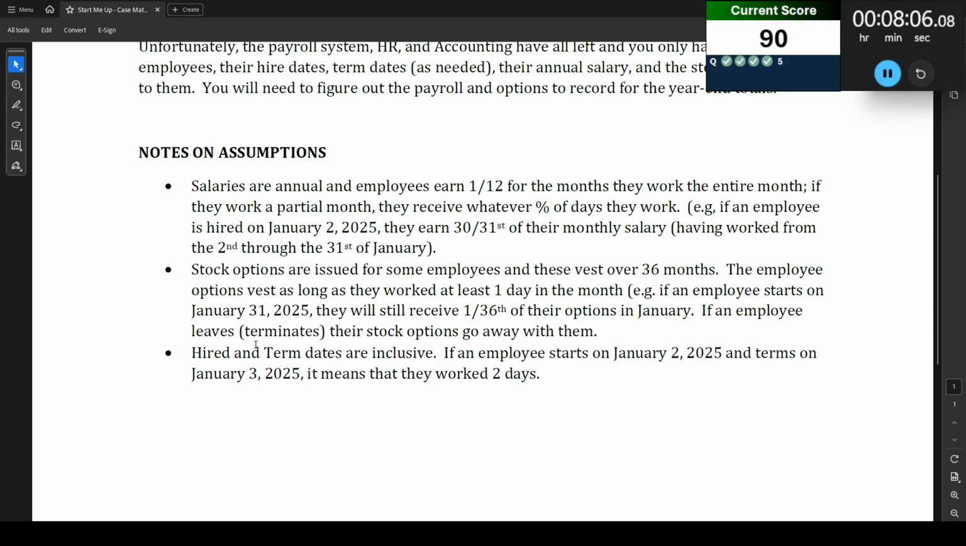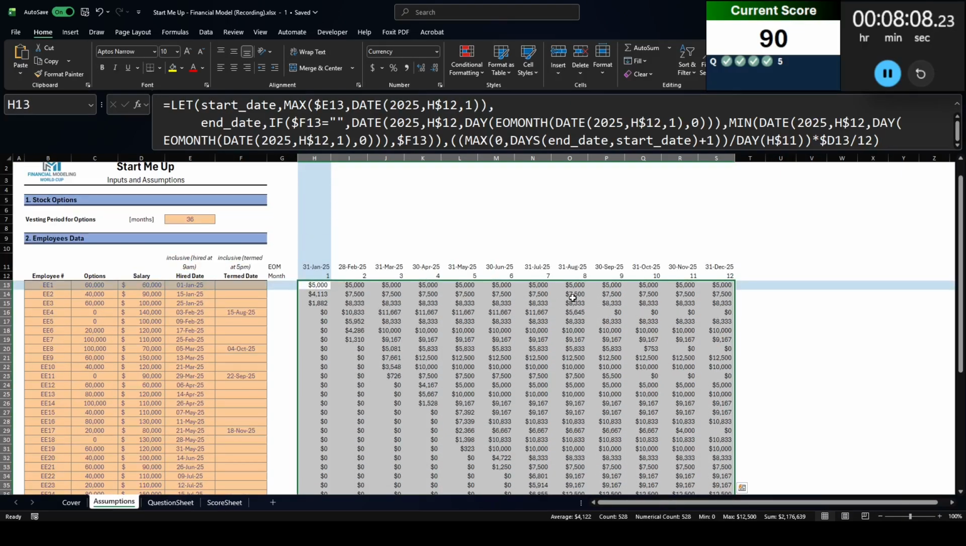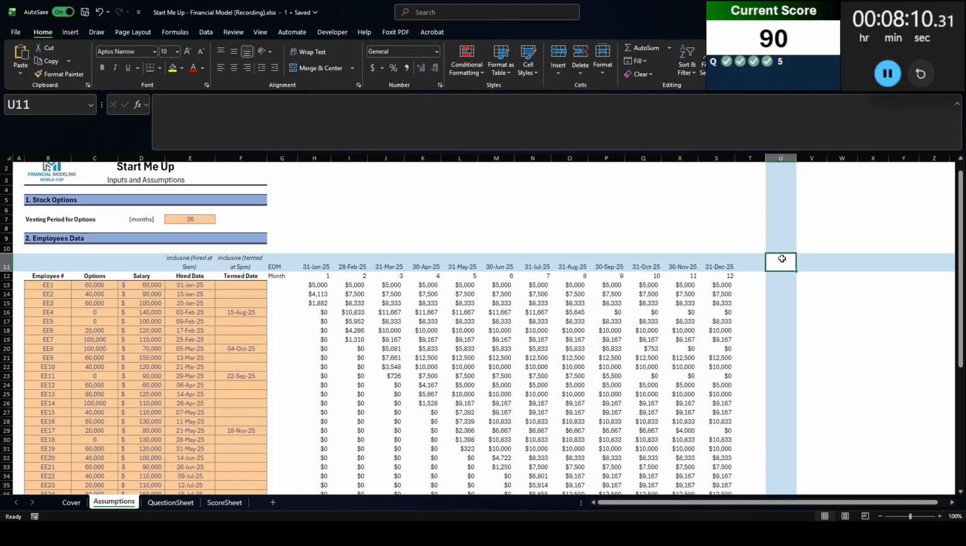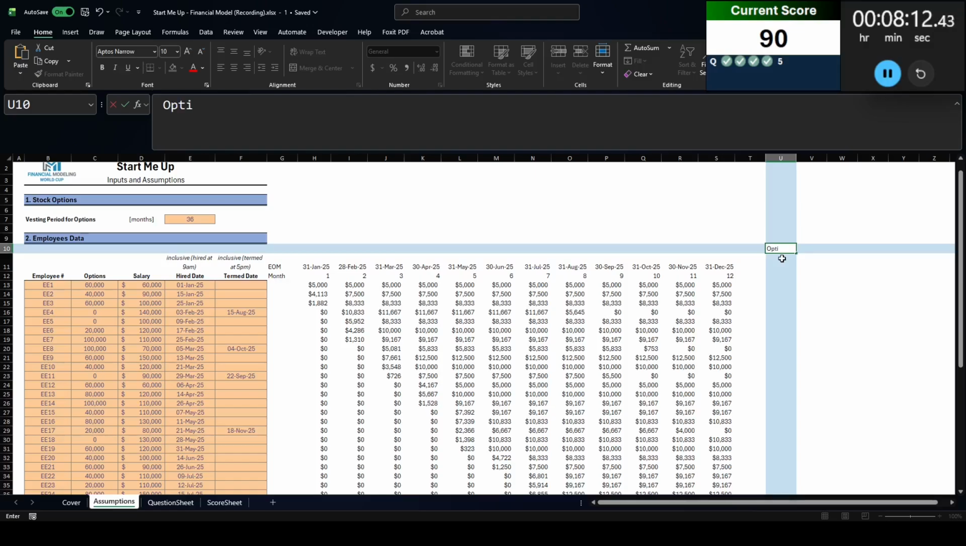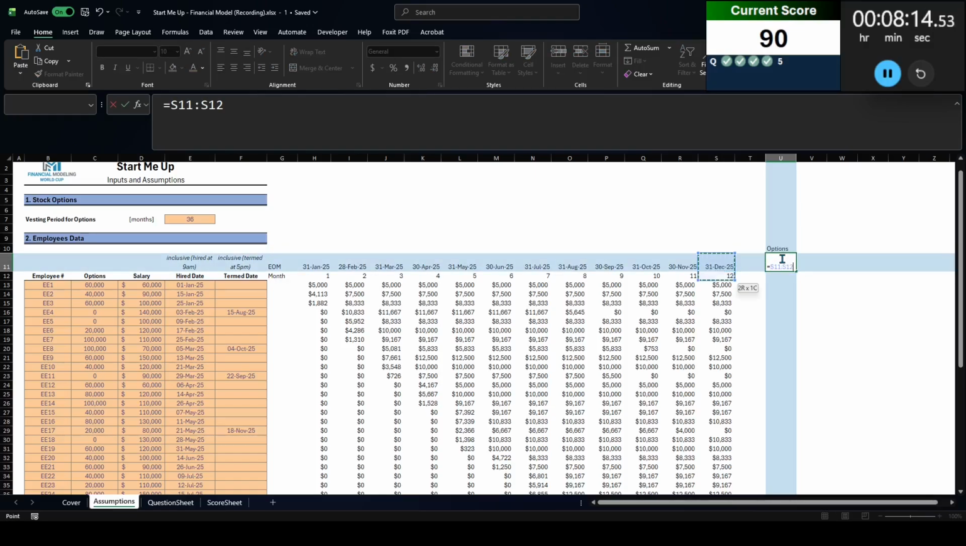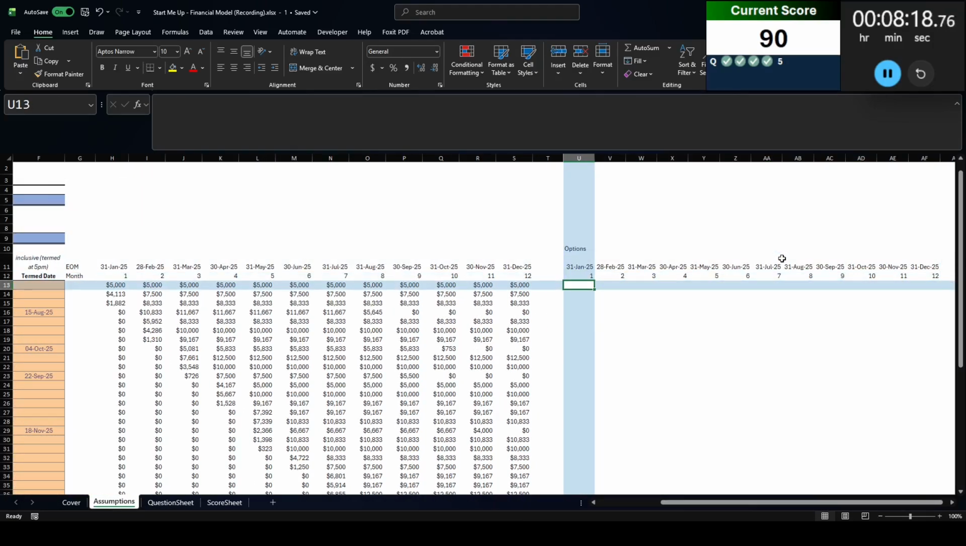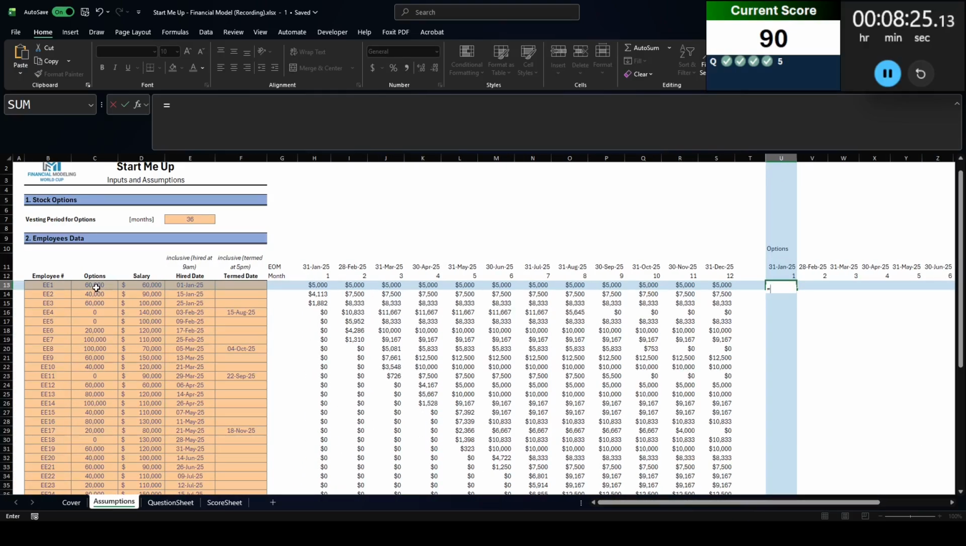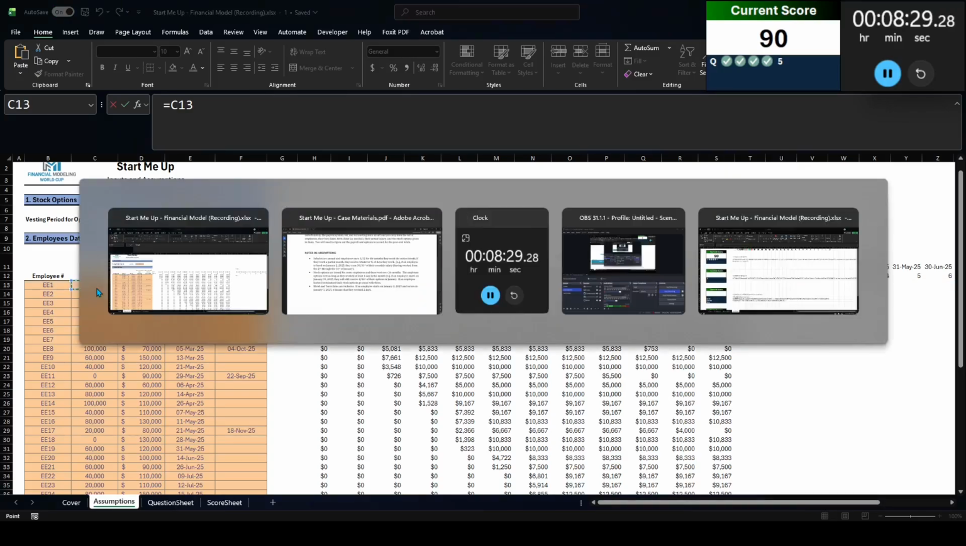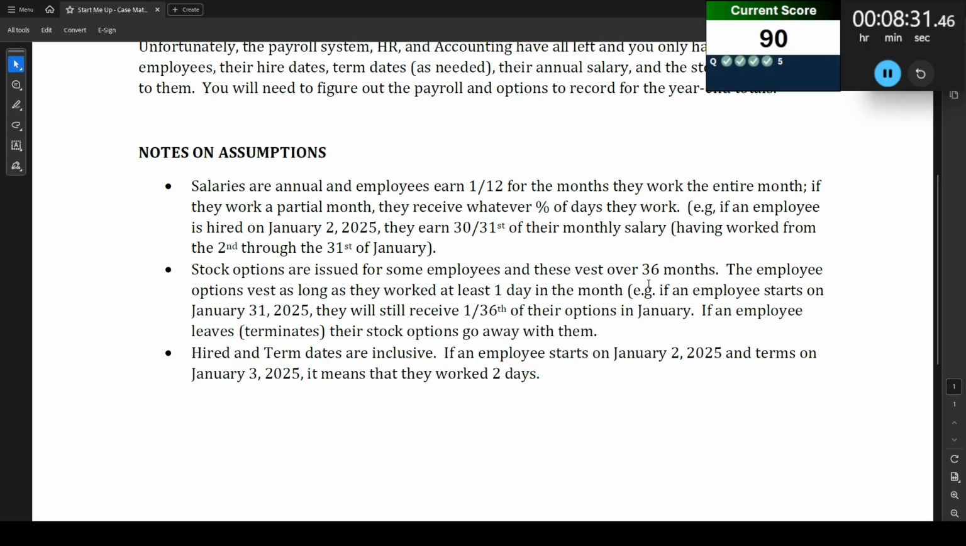Okay, so that's the salary. Let's get into options now. Options, and I'm just going to copy this same information over. I think that'll still work. All right, that's going to be there. So options is going to be, so this is their annual options, I believe. How does that work again? Let me read the instructions. Oh, that's how many options they vest over 36 months.